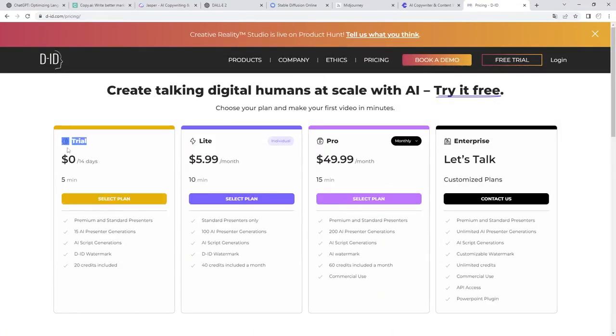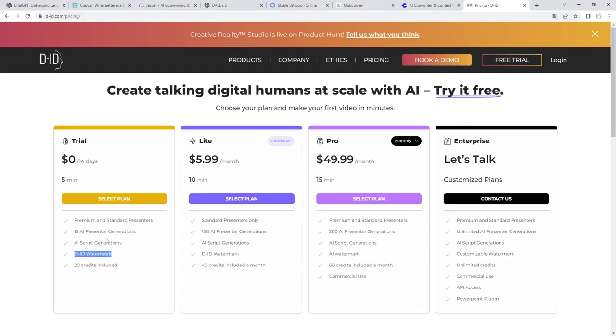The trial version that is valid for 14 days leaves us 5 minutes of recording, and with it we can use all the presenters that both the premium and the standard ones have. We can generate 15 presenters by artificial intelligence, and in addition to having 20 credits included. Of course, we are going to put a watermark of the company.